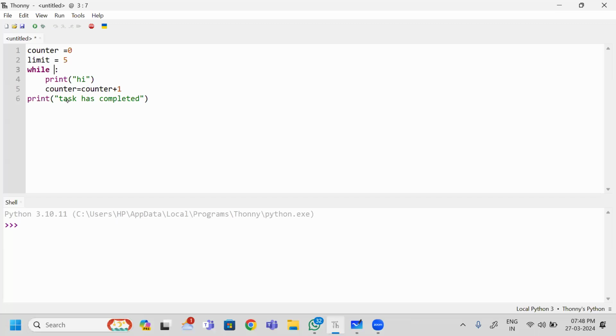While counting this one, the counter value should be less than the limit. Why did I put less than? Because I am starting it from 0. So 0, 1, 2, 3, 4. 4 is nothing but the stopping limit. So 0 to 4 is nothing but 5 times it will be iterated.